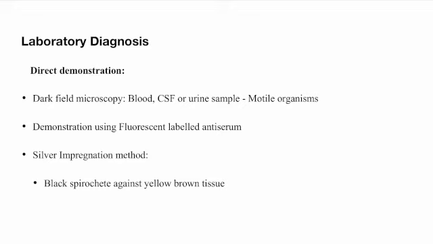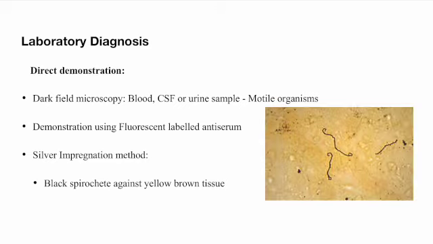Demonstration using fluorescent labeled antiserum can also be very useful. The silver impregnation method shows black spirochetes against yellow-brown tissues. It is mostly used in the pathology laboratory. So this is a picture showing black spirochetes against yellow-brown tissues.